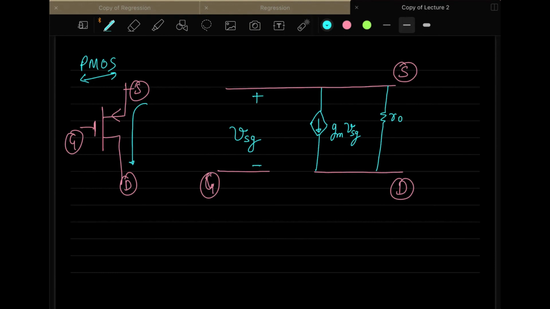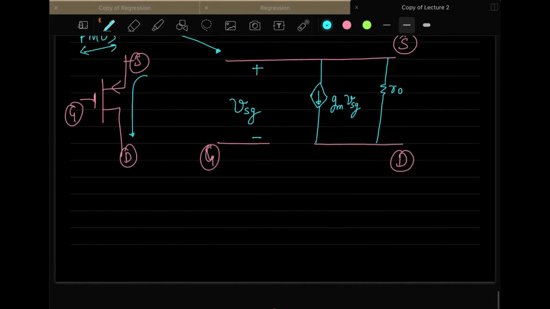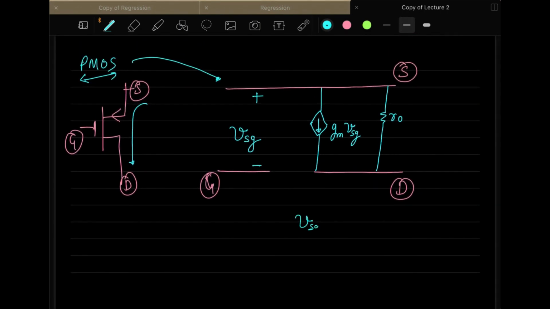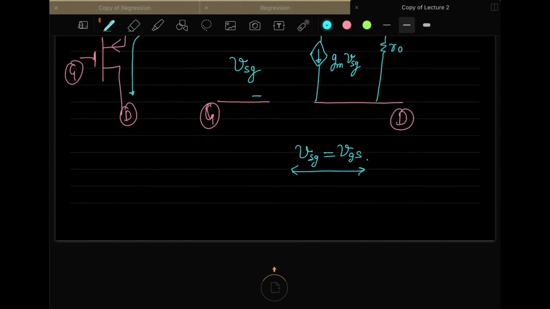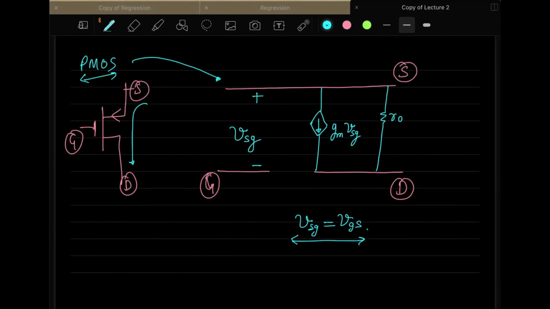So this is the MOSFET model for PMOS. If PMOS is there, you will replace it by the small signal model like this. But one thing to observe here is, what will happen if I replace VSG with VGS? It's very simple. If VSG is replaced by VGS, then this will become plus and this will become minus, and this becomes VGS.